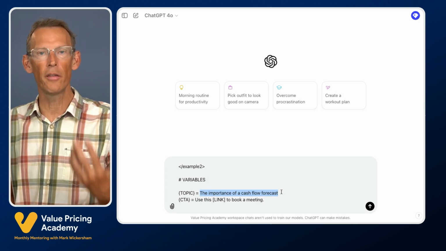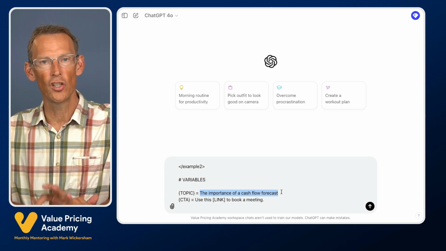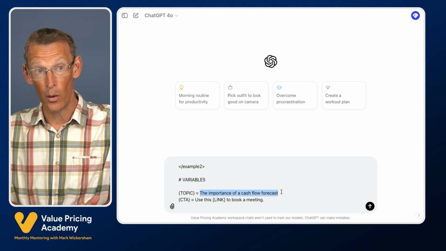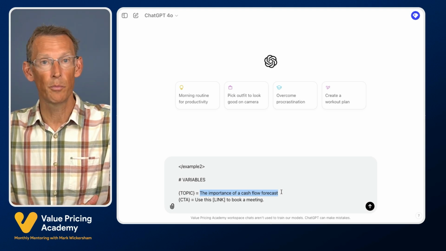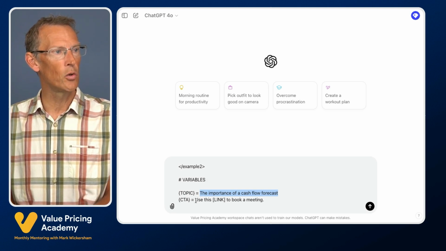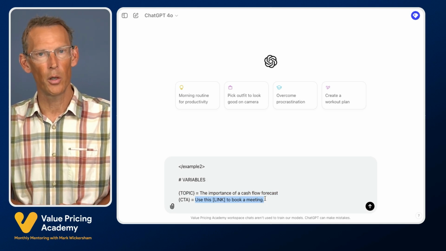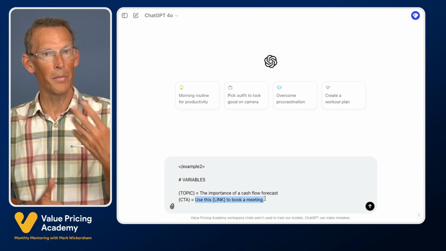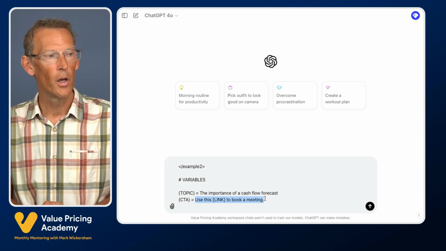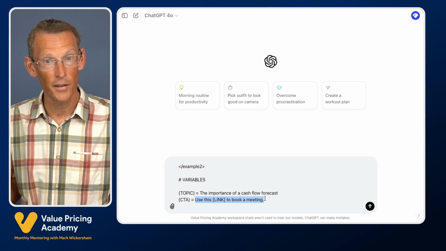It means that once you've run this prompt, you could come back to it and do another outline on something else. And all you need to change is the topic to whatever you want the blog post to be about. For example, how to increase profitability in the construction industry, whatever. And then the other thing that you can do is, what is your preferred call to action? What do you want the reader of your blog post to do? Do you want them to use a link to book a meeting, in which case you might put your Calendly link in there? Do you want them to call you and perhaps you give them a telephone number? Do you want them to follow you on LinkedIn, whatever it might well be?